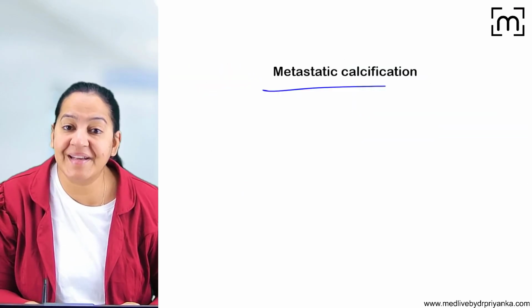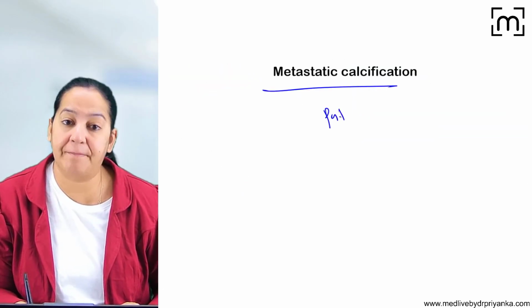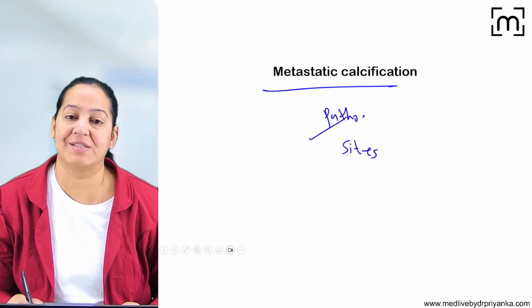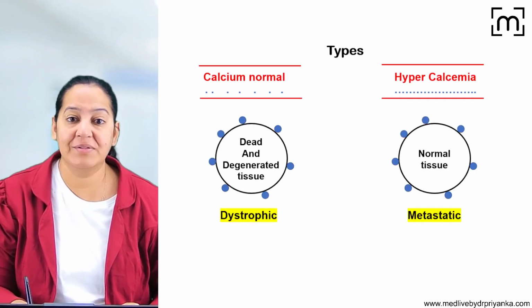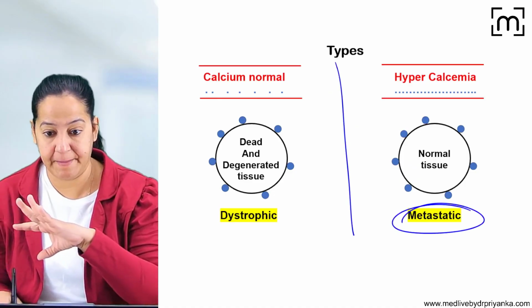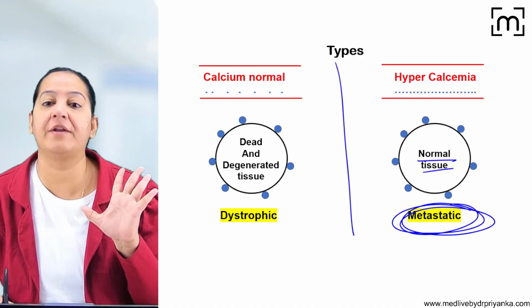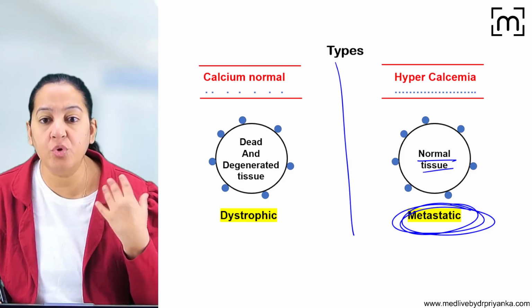Now coming to metastatic calcification, again you have to tell me the pathogenesis as well as sites. So let's talk about the pathogenesis. Why does it occur? Now see the second one, the metastatic one. Here the tissue is absolutely normal. This is such a tissue in the human body.